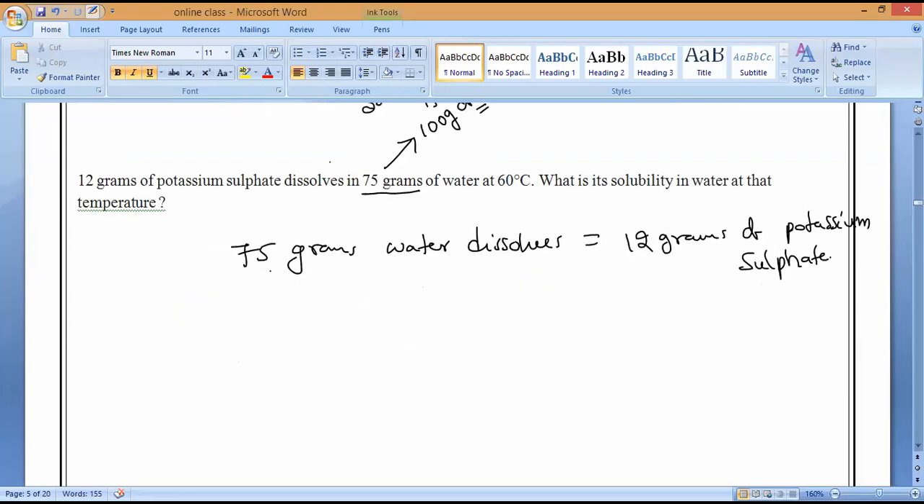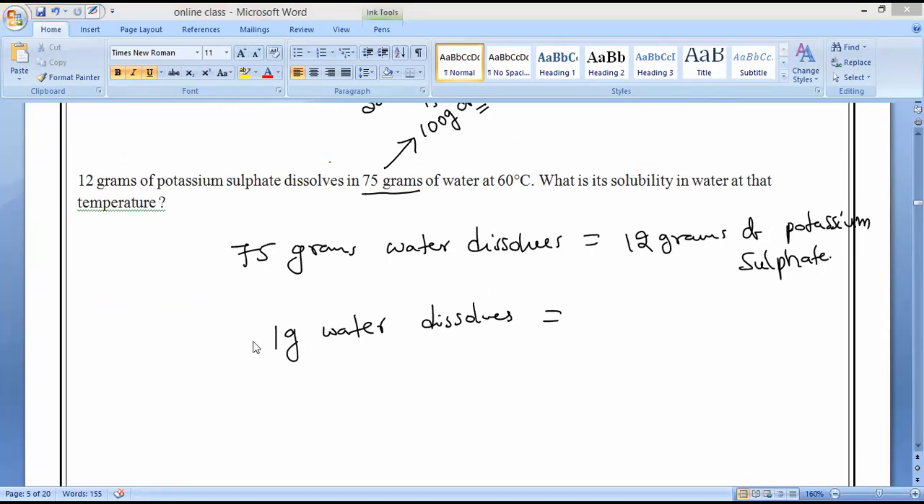Now, if 75 grams of water dissolves 12 grams of potassium sulfate, then 1 gram of water can dissolve how much? Anybody can answer? Mathematics it is. 75 grams of water dissolves 12 grams. Now, 1 gram of water dissolves how much? I am asking that first.